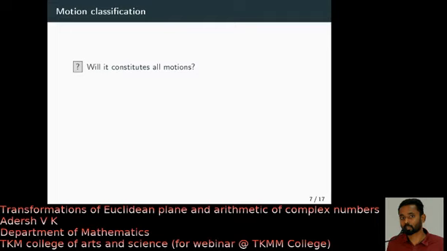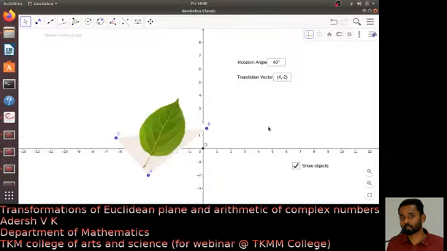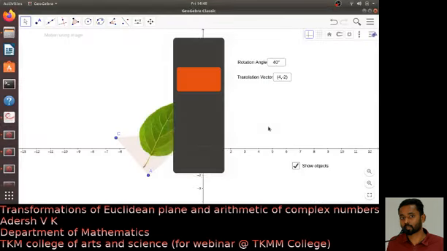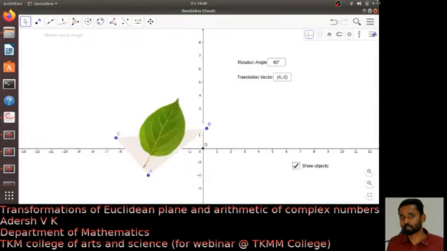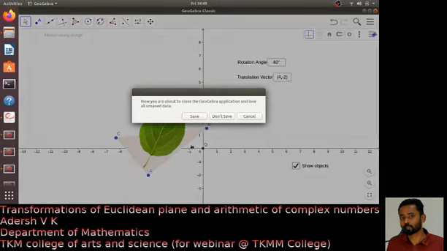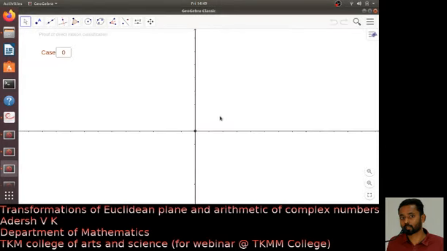So this idea helps us to classify all the motions. We have already seen two kinds of motions, rotations and translations. So what are the other motions? This is what we observed now. To make it more clear, let me do one more example. What I was telling is that the motion depends on a triangle.